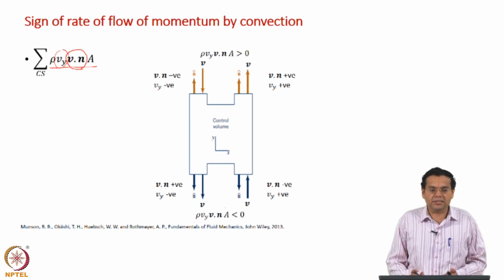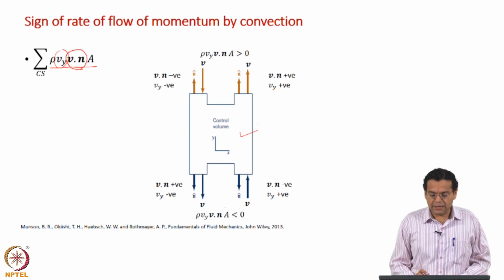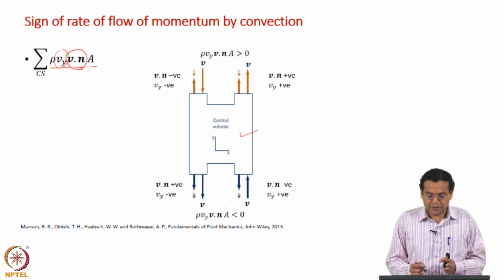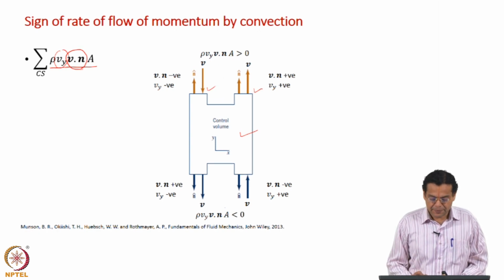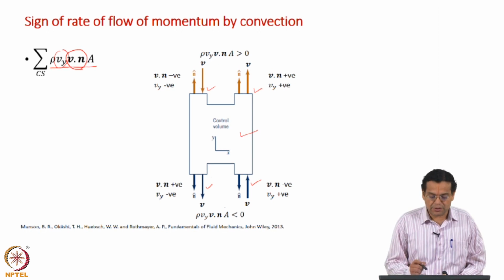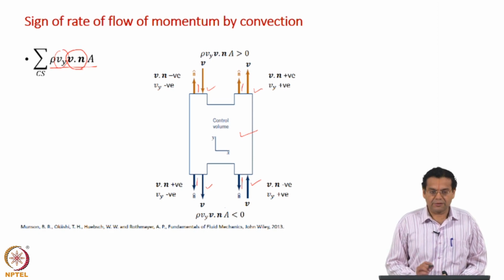In the case of mass balance, it is very simple, it is just V dot n, either positive or negative, but here 4 combinations are possible. That is shown using the control volume here, a very nice representation from this book by Munson et al., Fundamentals of Fluid Mechanics. So, let us take the 4 surfaces where there is inflow or outflow, one by one. You have outflow here, inflow here, and so on. The first observation is that n is always drawn as an outward normal, always pointing outside the control volume. So, n is away from the control volume.